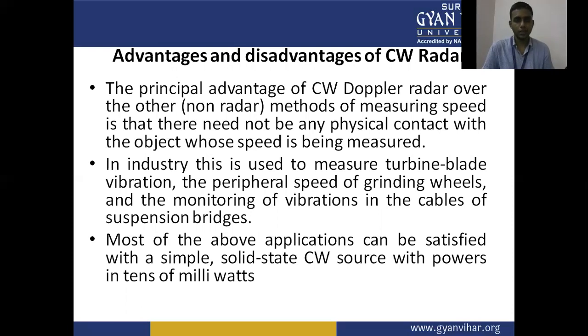In industry, this is used to measure turbine blade vibrations, the peripheral speed of grinding wheels, and to monitor vibration in the cables of suspension bridges. Most of the above applications can be satisfied with a simple solid state CW source with power in tens of milliwatts.